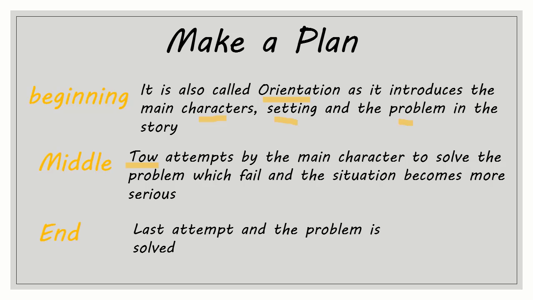And this is where our last attempt will become successful, and whatever problem there is gets solved. So let's see. This is how I'm going to divide the story plan: this upper part shows the beginning of the story, this part shows the middle of the story, and this part shows the end of the story.